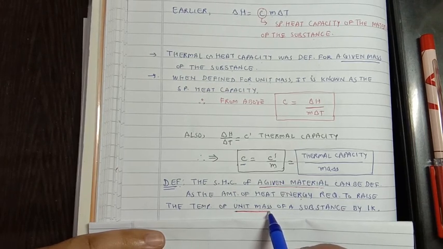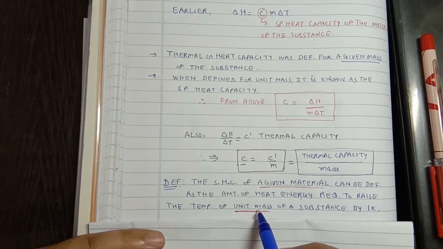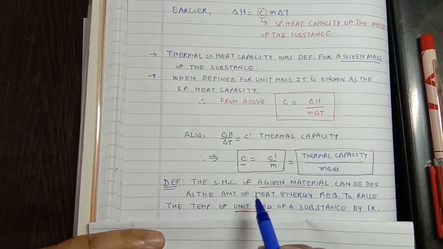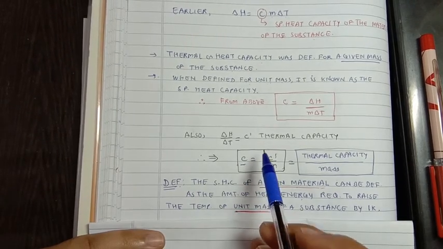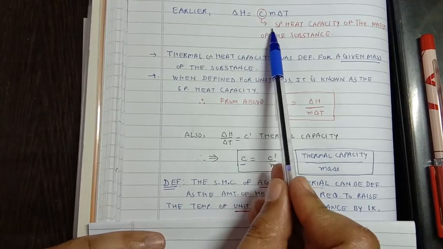Because we are defining it for one unit mass of the substance, its value is not going to change. Why? Because we have fixed the mass of the substance always to be equal to 1 unit, either 1 gram or 1 kg. That's why we call it the specific heat capacity.